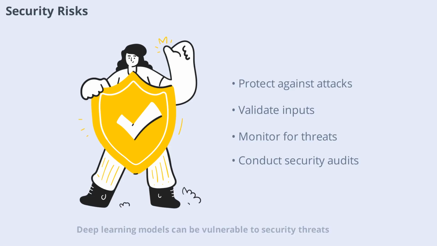Deep learning models can be vulnerable to security threats, such as adversarial attacks or data poisoning. Protecting your models and data is crucial, especially in sensitive applications. Implement security best practices such as input validation, monitoring for unusual activity, and keeping your software up to date. Regular security audits help identify and address potential vulnerabilities.